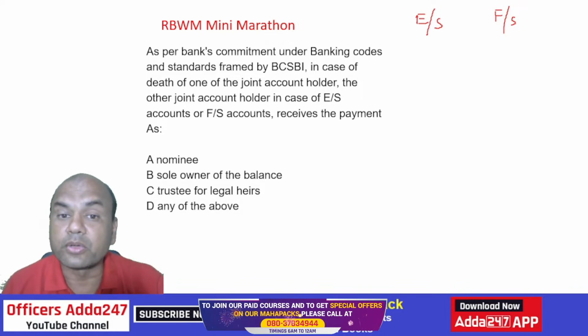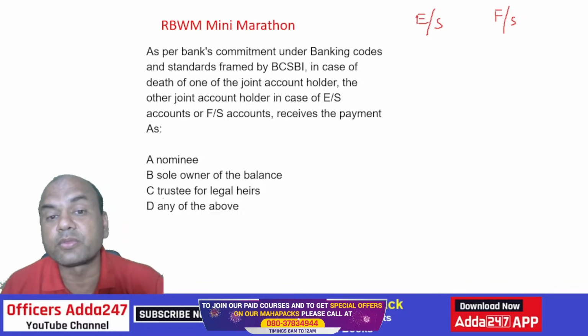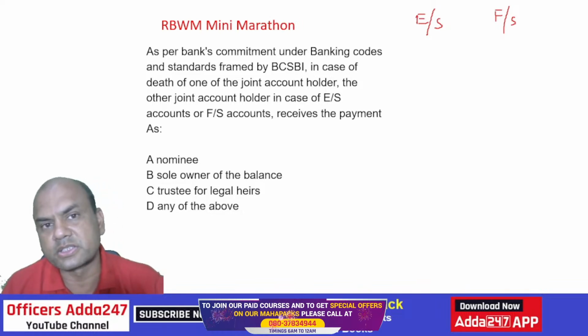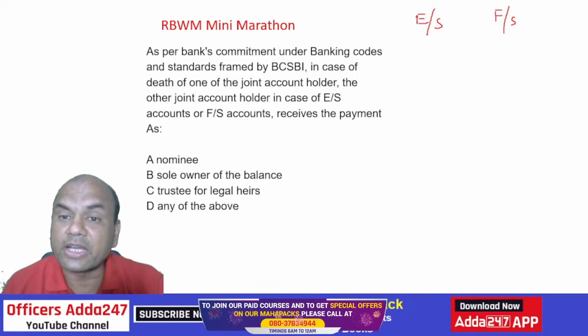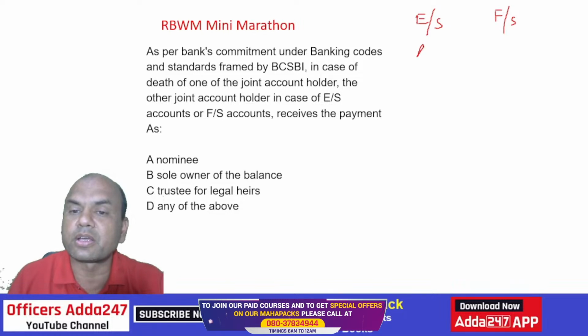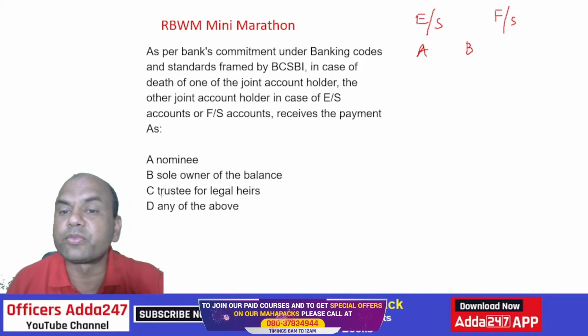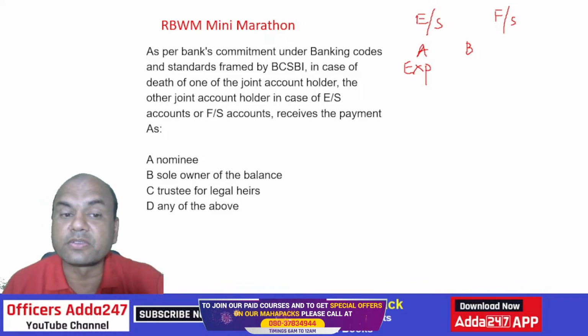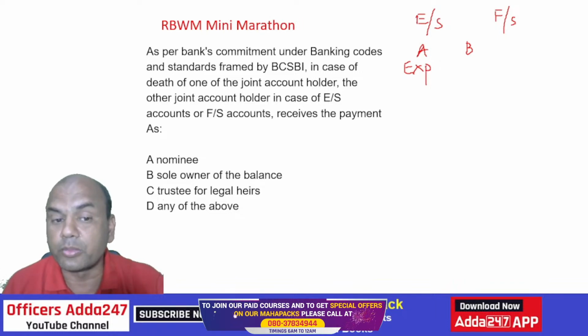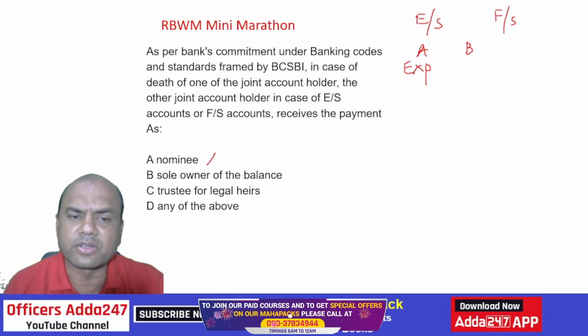Now the question is, in case of death of one of the joint holders. If two of them are there, either in ERS or in FRS, and one of them expires, what happens in that case? See here, A and B have a joint account. If A has expired, how will B receive the funds? Will he or she receive the funds or the payment as a nominee? No. How can it be a nominee? Nominee is totally different, right? So nominee is not there.